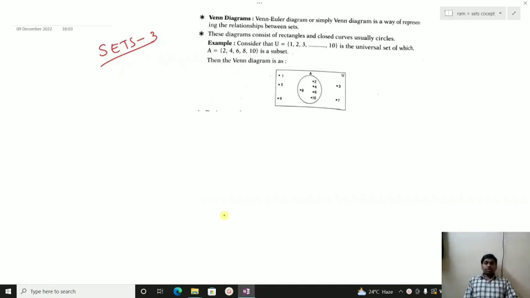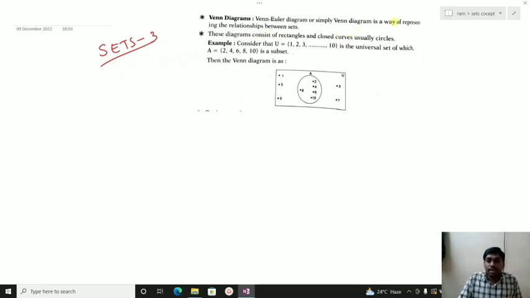In the previous class we discussed what is meant by sets. If you have not seen the representation of sets, please go through the part 1 video. You will understand it. Next, there are different types of sets, which we already discussed in the part 2 video. Today we are going to discuss some operations and the representation of sets with the help of diagrams. Those diagrams are called Venn diagrams.